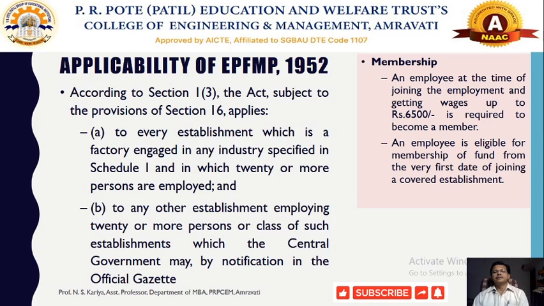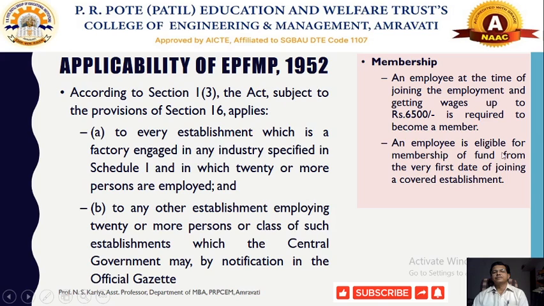The minimum criterion in the earlier regulation with respect to the EPFMP was that employees getting average wages of 6,500 per month were required to become members and get the benefit of the Employee Provident Fund Act.